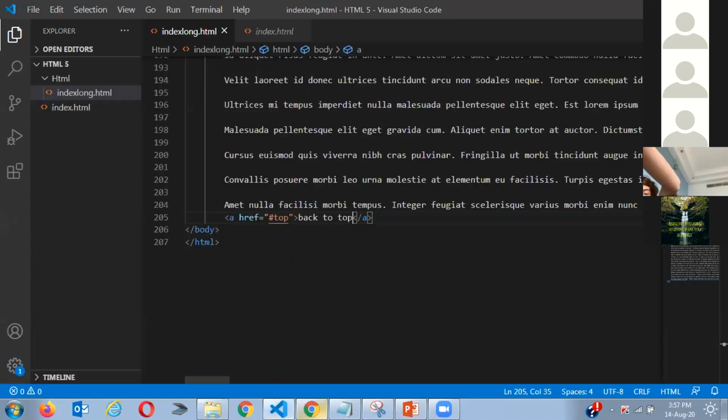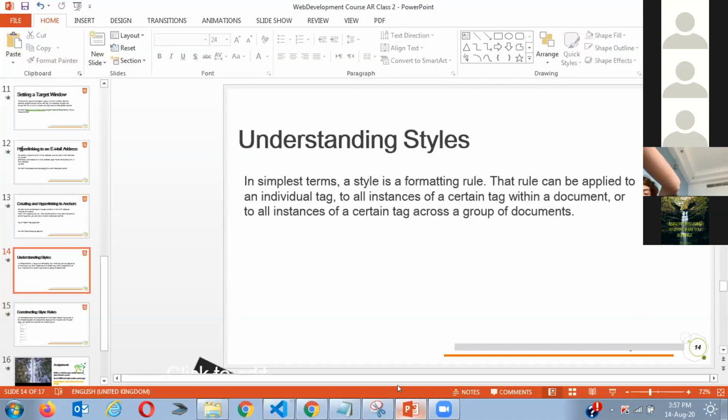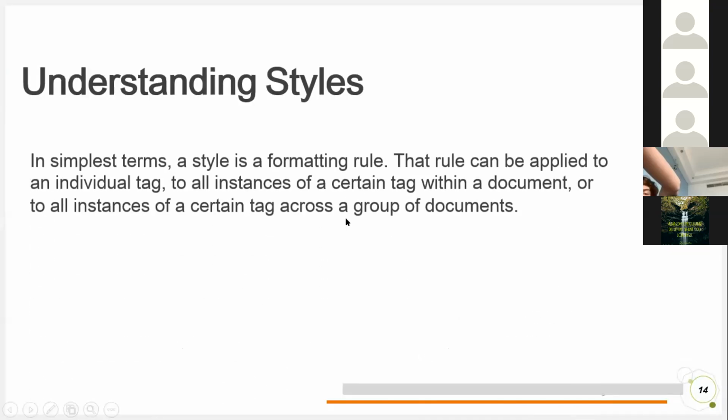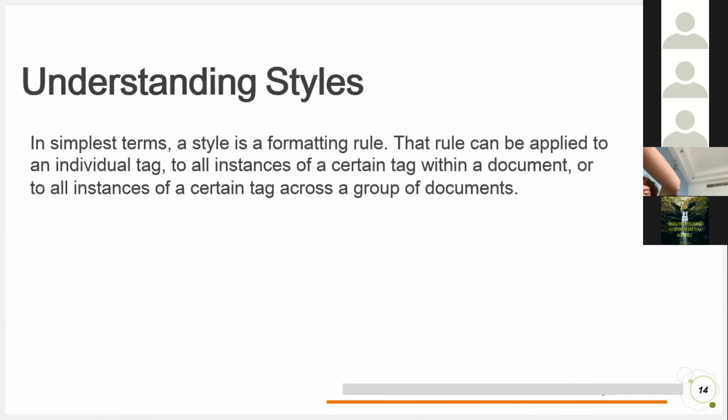Abdurrahman? Yes. Can you please go to that first slide, understanding styling? No, the first page. Okay. Abdurrahman already explained to you very well what is styling, how you are using it, and I explained what CSS is. We already started using CSS.